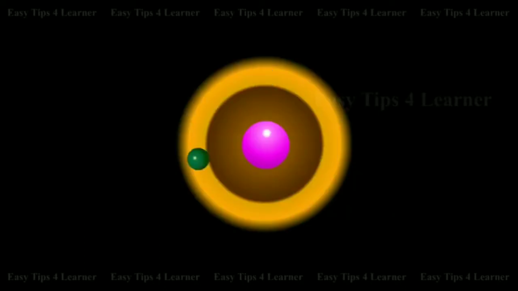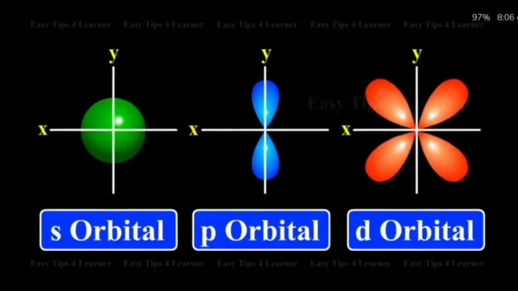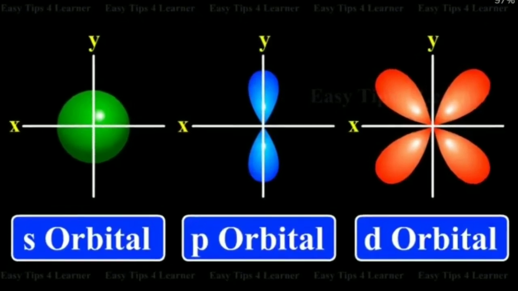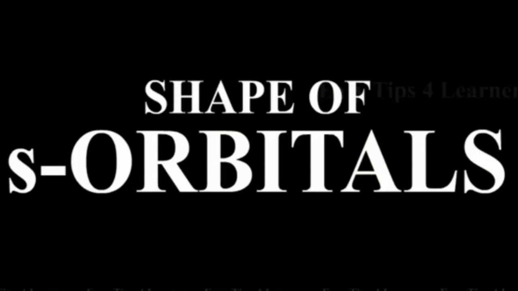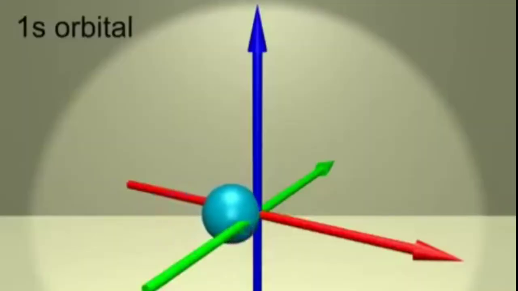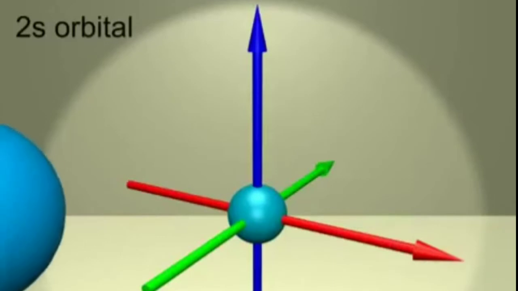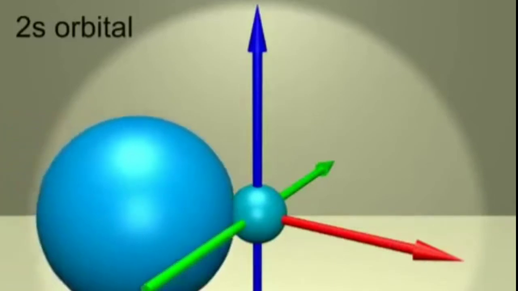Next, our portion is shapes of orbitals. An orbital is the region in space around the nucleus in which there is maximum probability of finding electrons. Here we discuss the shapes of s, p and d orbitals. First, the shape of the s orbital. All s orbitals have spherical shape. For example, 1s, 2s, 3s, etc. all have spherical shape.